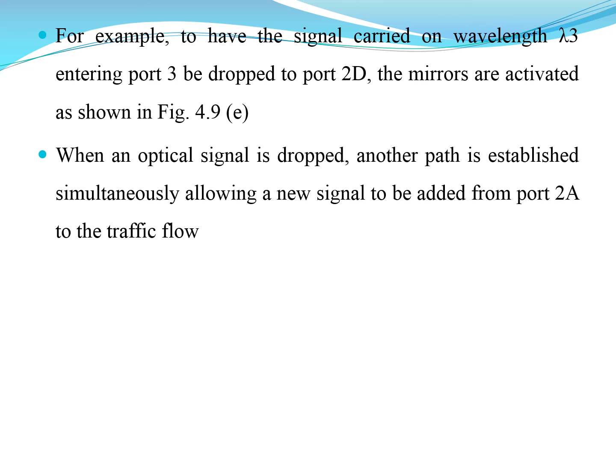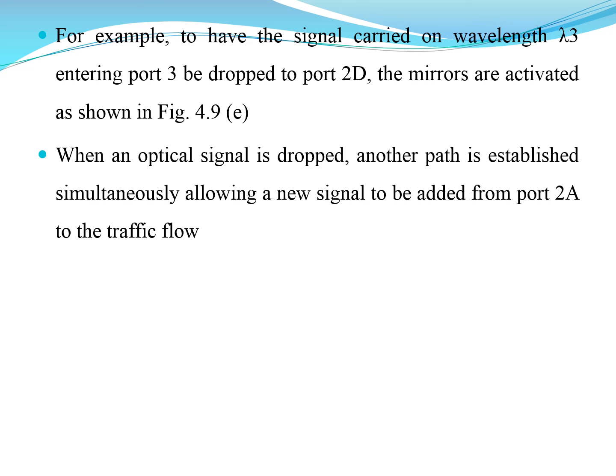So earlier we saw that the wavelength lambda 3 is entering port 3, which can be dropped to port 2D. D represents drop, so it is dropped via the second port. Similarly, when an optical signal is dropped, another path is established simultaneously, which allows a new signal to be added from port 2A to the traffic flow.